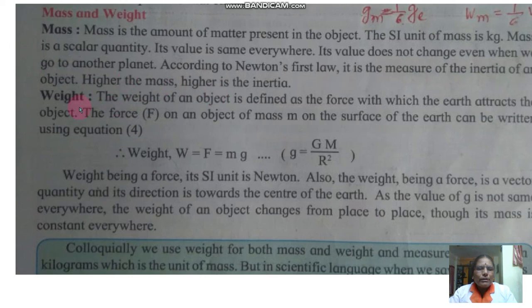Now the second point, weight. The weight of an object is defined as the force with which the earth attracts the object. The force F of an object of mass m on the surface of the earth can be written as W equal to F, that is, F equal to mg, where g is equal to GM upon r square.